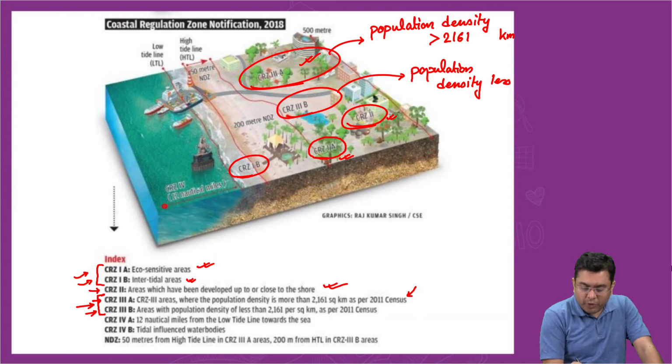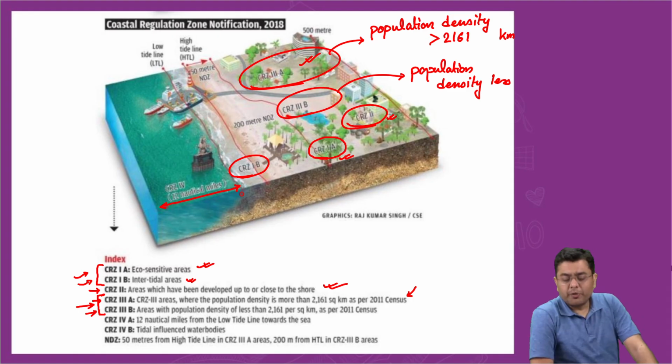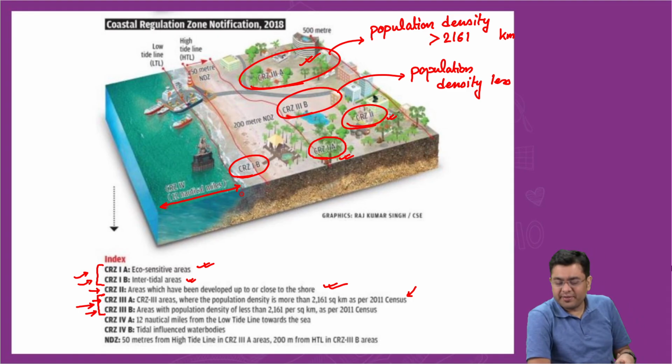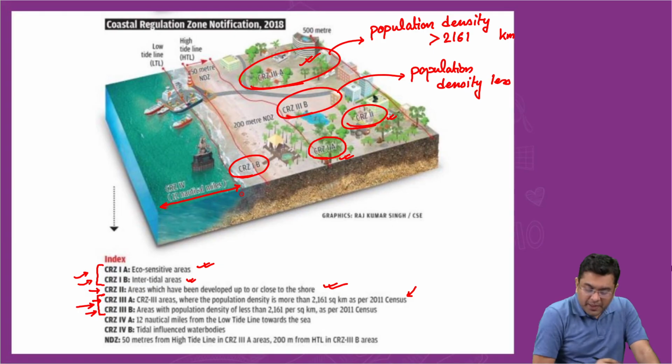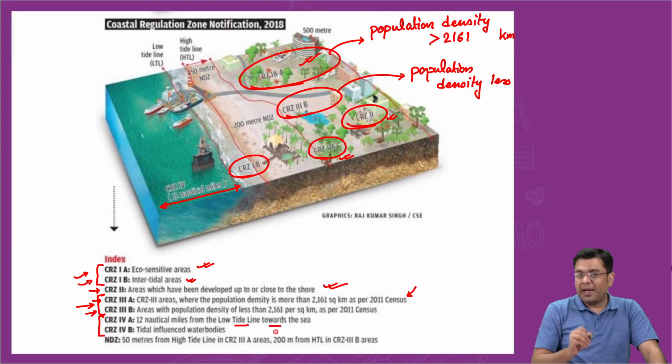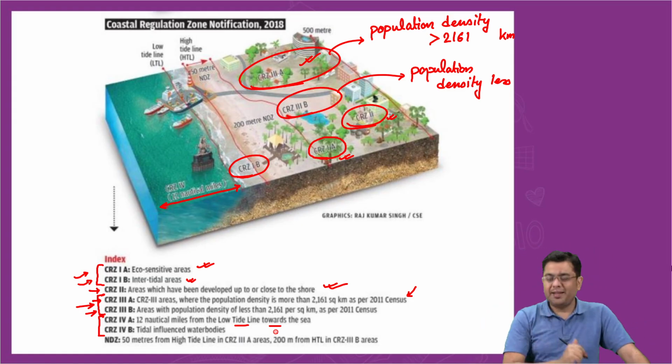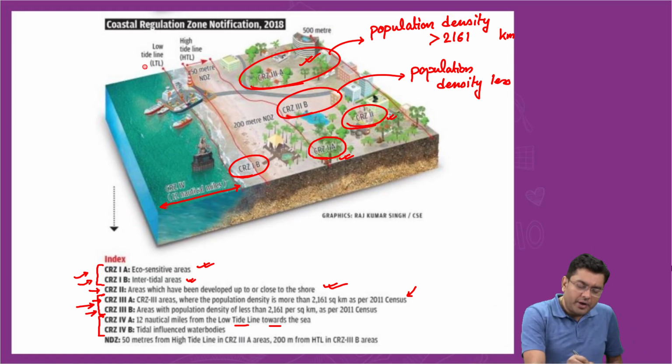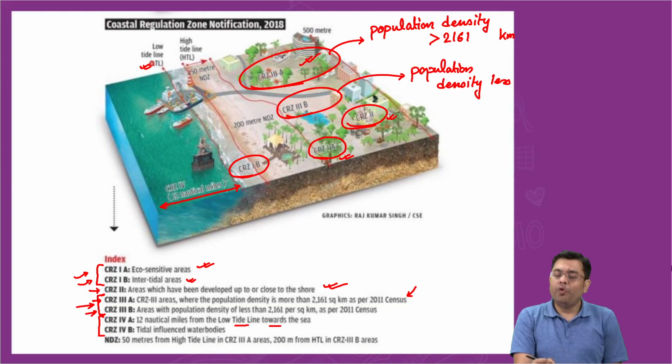So here, this was the CRZ4 as per 2011 regulations, where no construction was allowed, only traditional fishing mechanisms, etc. were allowed. Now, that remains, but there has been a further subclassification as well. CRZ4A, 12 nautical miles from the LTL, that is the low tide line. LTL represents the low tide line, HTL the high tide line. So 12 nautical miles from the low tide line, that is 4A. Traditional fishing is allowed, no construction is allowed in this particular scenario. So that is CRZ 4A.